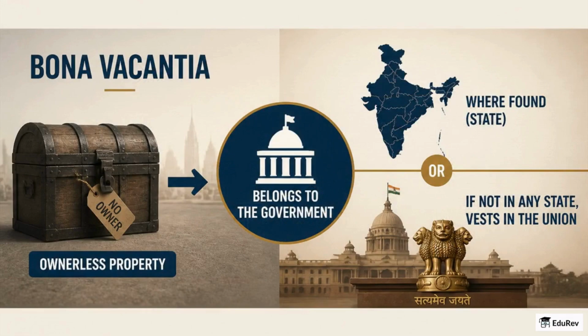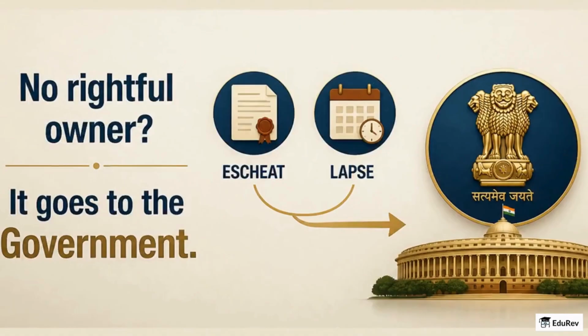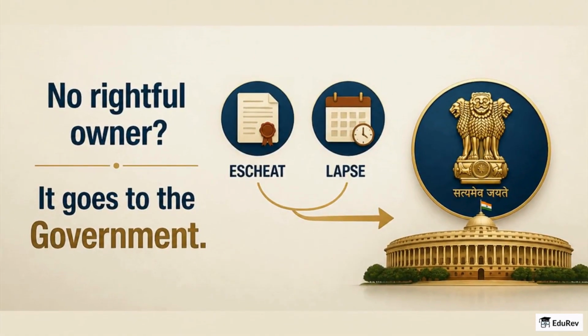Next, a tricky term: bona vacantia means ownerless property. And the rule is simple. Ownerless goods belong to the government where they are found, and if not in any state, they vest in the Union. Related ideas like escheat and lapse work the same way. If there is no rightful owner, the property accrues to the government.